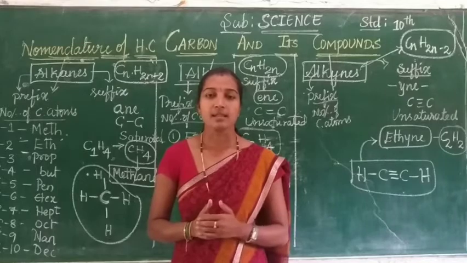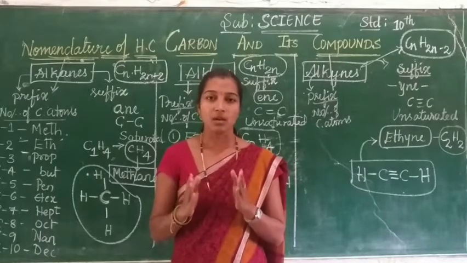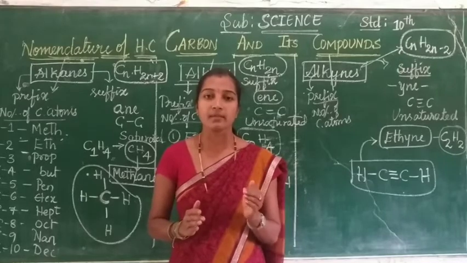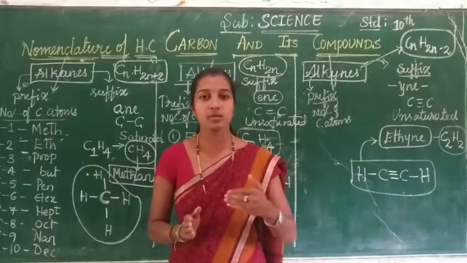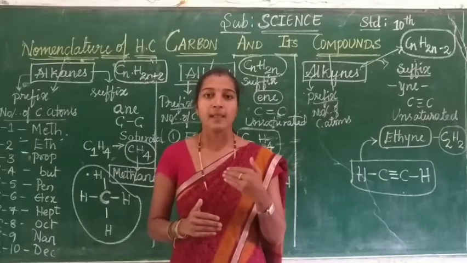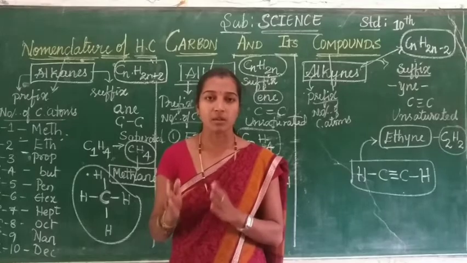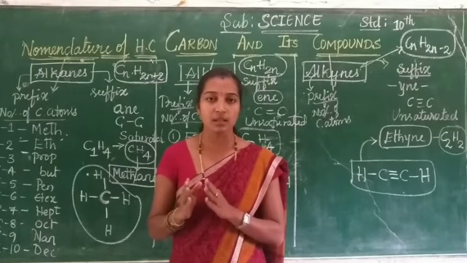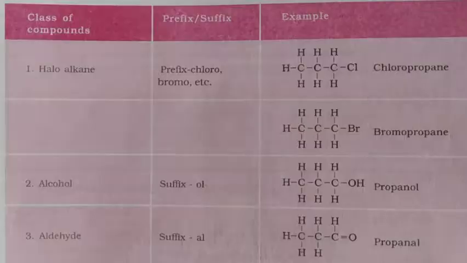Children, in this class, we shall study how names are given to carbon compounds having functional groups. You learned about functional groups in the previous class. Now let us see how the name is given to carbon compounds containing functional groups, and some in-text questions.